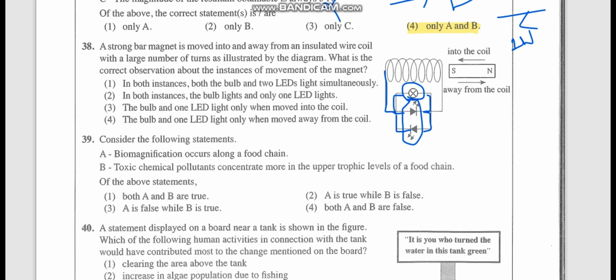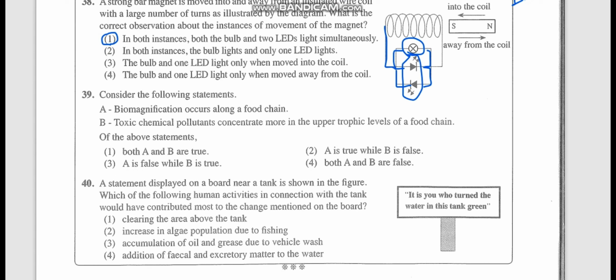In both instances, the bulb and 2 LEDs light simultaneously. In both, the bulb lights and only 1 LED lights. So here, however, the current will divide and go. So in both, when taking away also, a magnetic field is there already, because sometimes the magnetic field will be retained. So yeah, the first or second can be taken as a suitable answer.